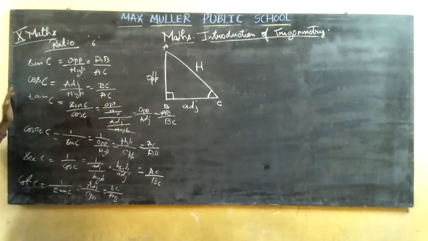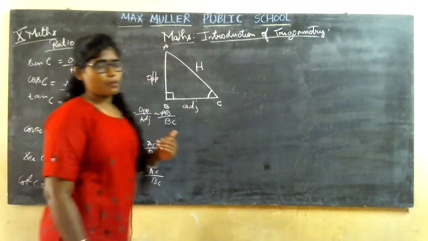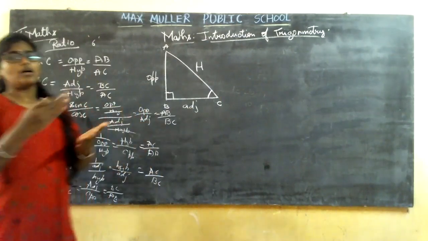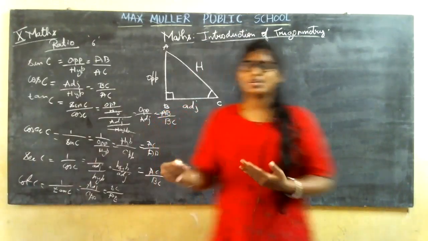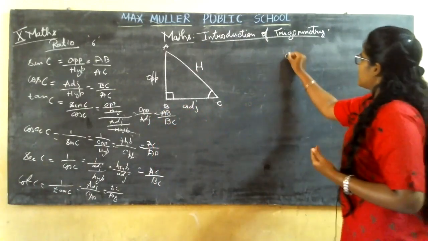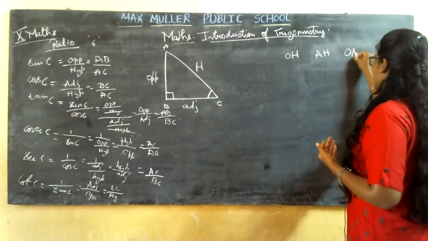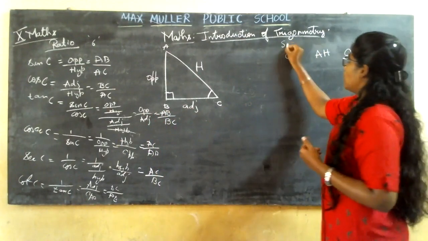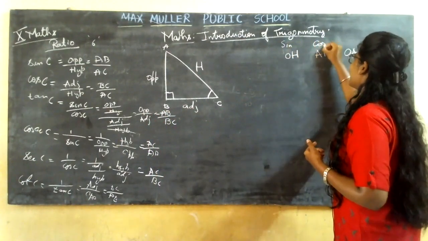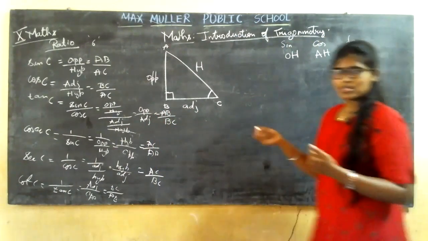It is hard to remember, right? Sine is opposite by hypotenuse, cos is adjacent by hypotenuse, tan is opposite by adjacent. The thing is very long, you cannot remember it. So the trick is, you are going to remember it in this way: Sine, O H, cos, A H, then tan, O A. This is the way you are going to learn.